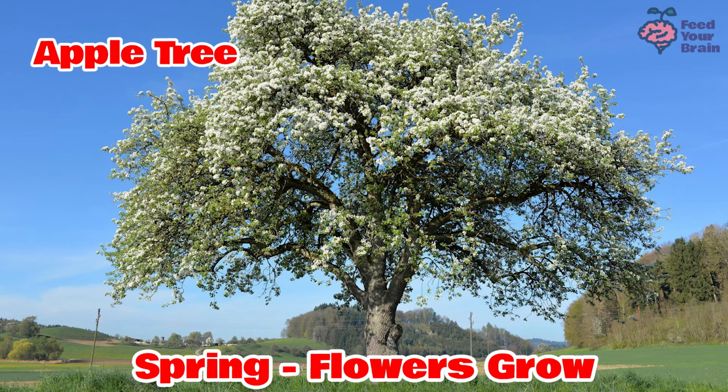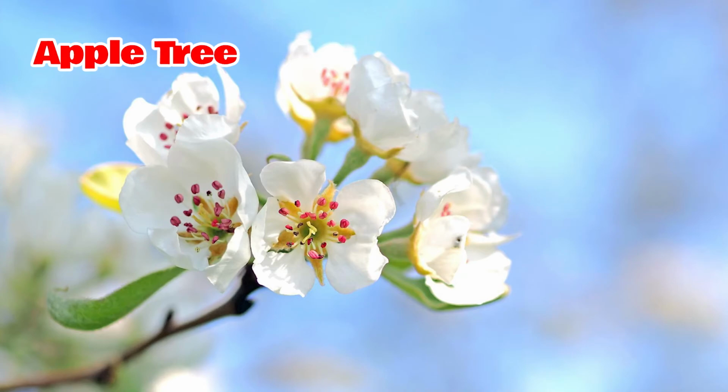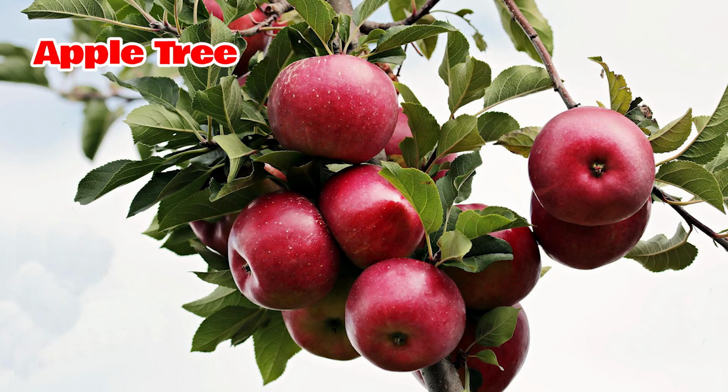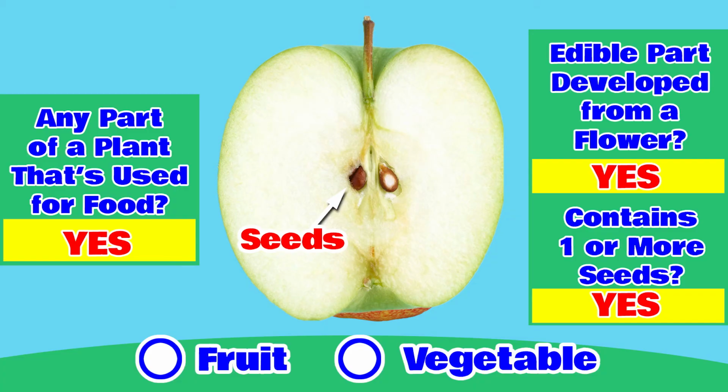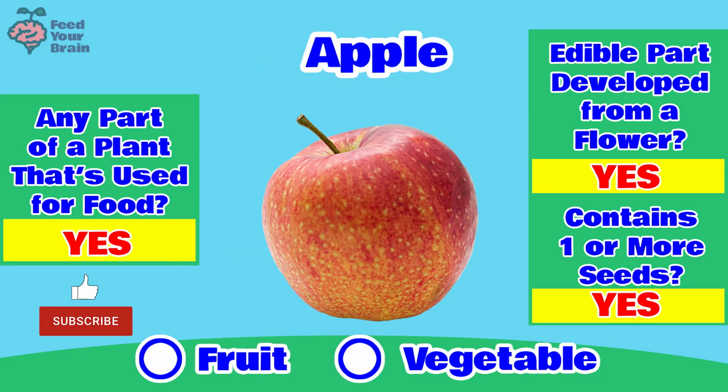In the spring, beautiful flowers grow all over the apple tree. Look how beautiful this apple orchard is. Here is an apple tree blossom. And here are apples growing on tree branches. Each of these apples is where a flower used to be. And here are the seeds inside an apple. So is an apple a fruit or a vegetable? An apple is a fruit.